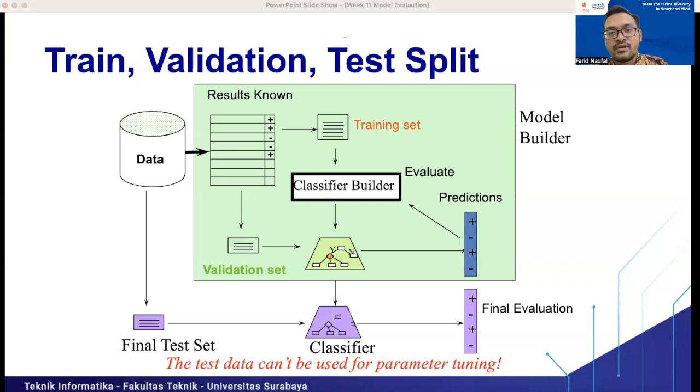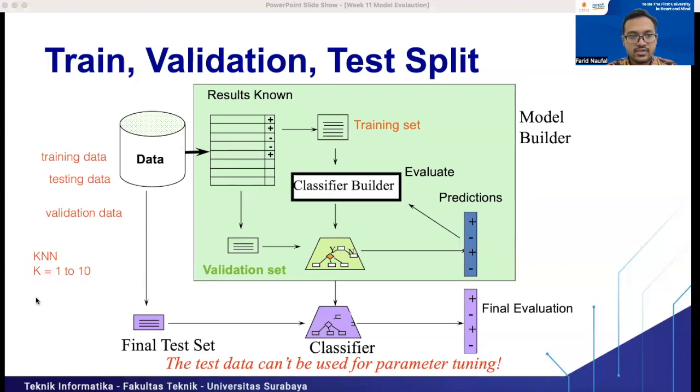So I will give you another annotation here. We have training data, testing data, and validation data. When we build a KNN classifier using k equal 1 to 10, we get the performance for each k.